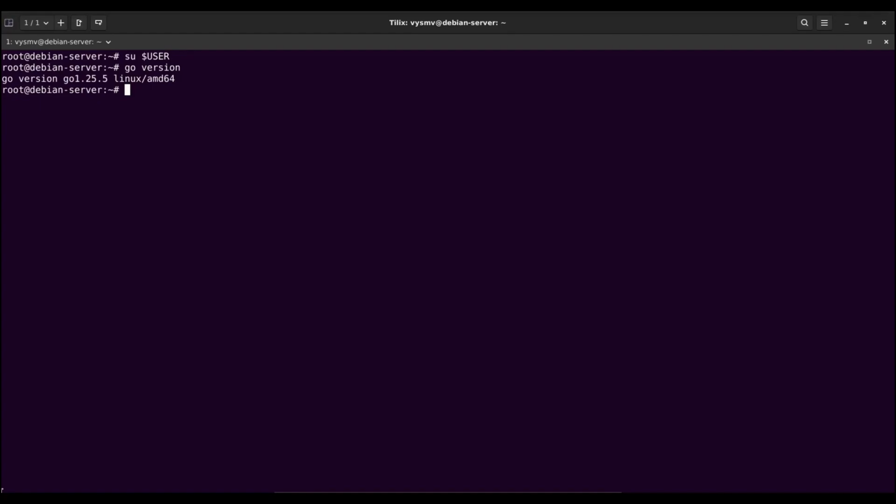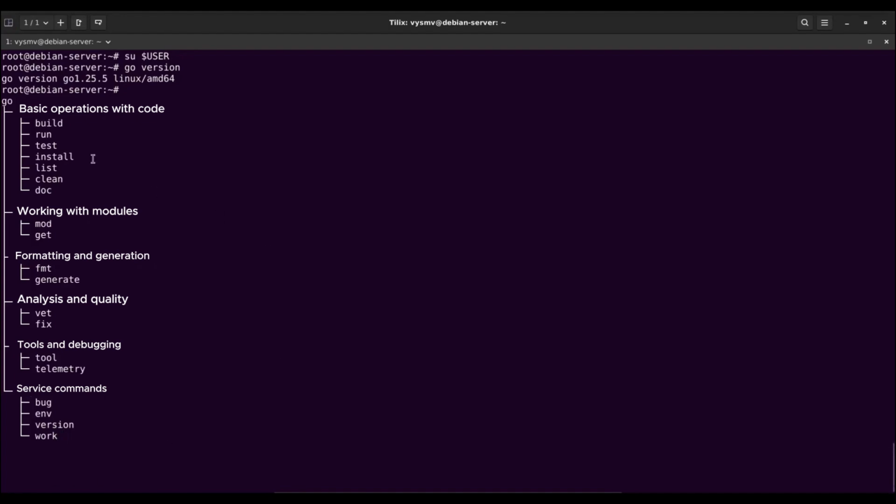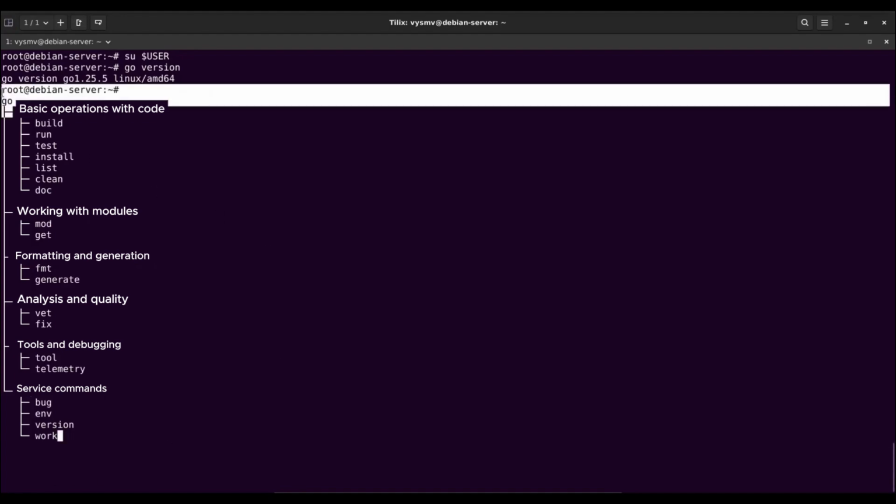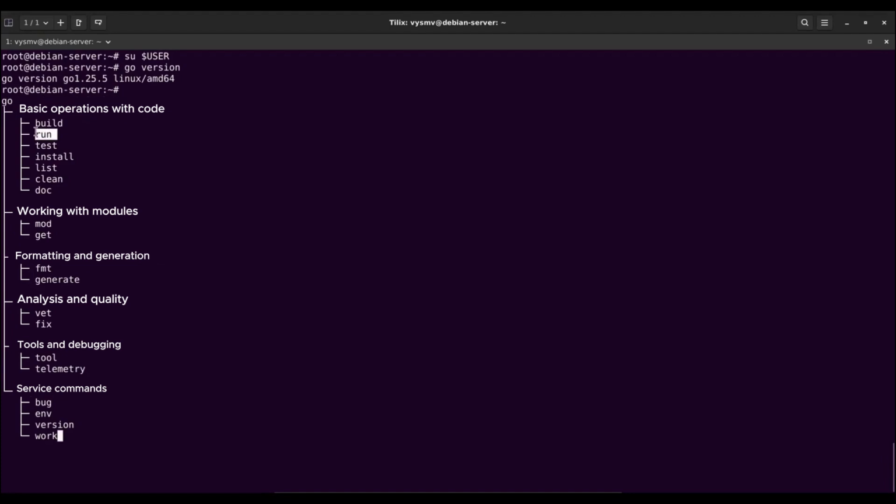Let's try to structure the Go toolchain a little and organize all the tools. For example, we can build a hierarchy of commands in Go. Let's paste it into the terminal and see. Here we see that after calling the Go binary itself, we can pass it various commands. For myself, I divided them into the following groups: basic operations with code, working with modules, formatting and generation, analysis and quality, tools and debugging, service commands.